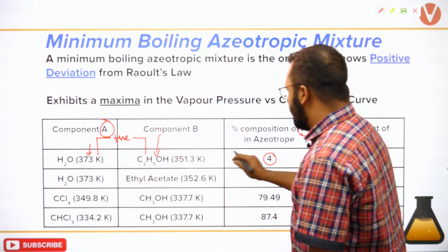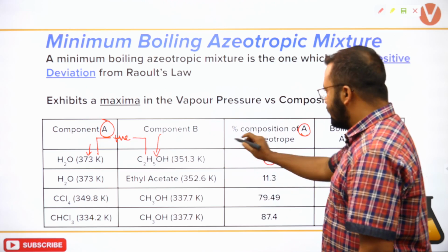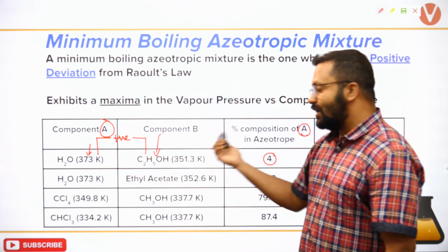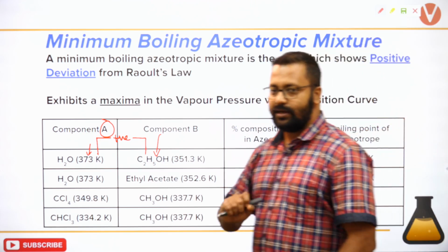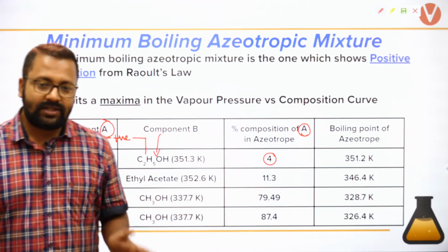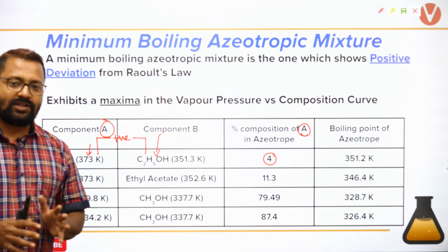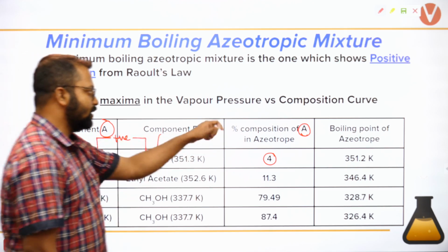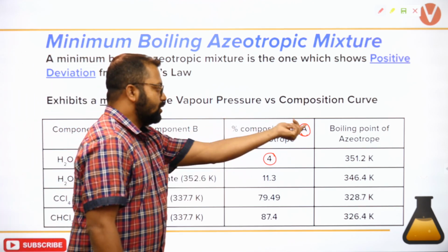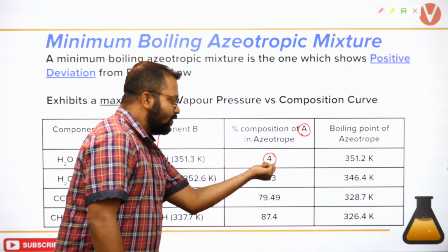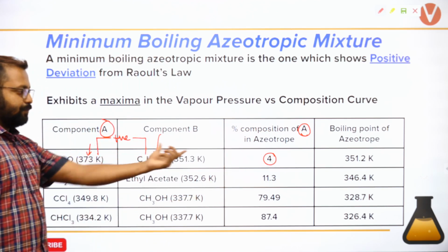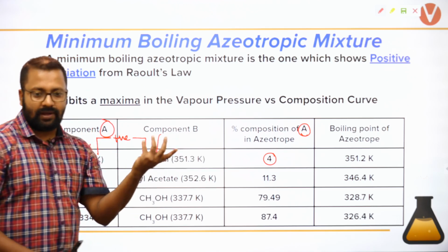It is forming an azeotrope when water is 4% and ethanol is 96% by weight. Is that understood? Here it is written that the composition of A in the azeotrope is 4, that means water's composition is 4% by weight.